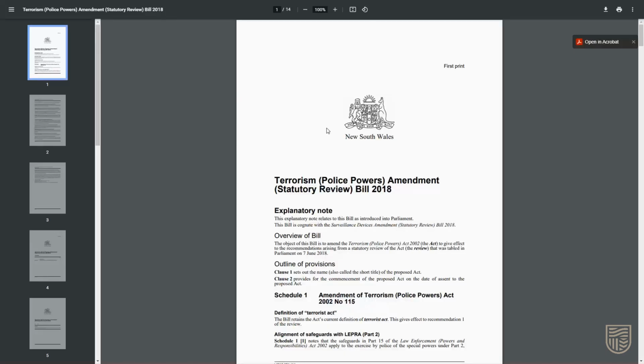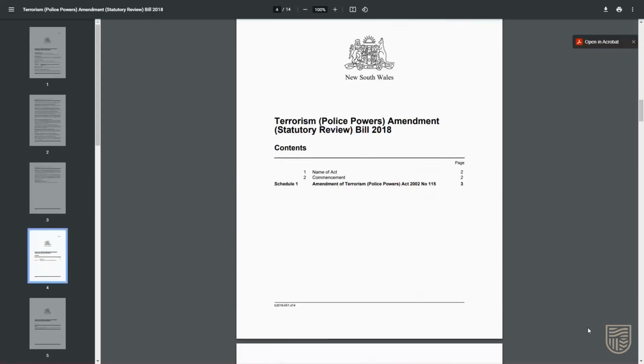The first part of the document, the explanatory note, will provide some context for the changes. The second part of the document, the bill, will indicate the wording changes. The contents page of the bill will show you where in the document the changes to your Act are included. In our case, they're in Schedule 1, starting on page 3.